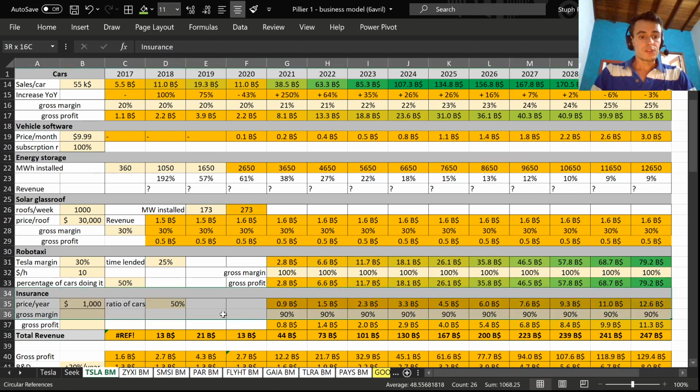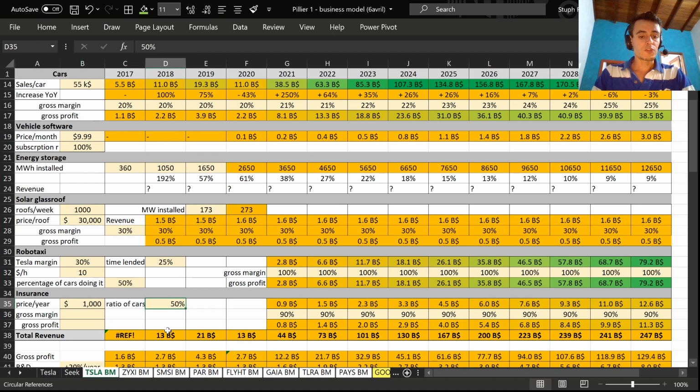Regarding the insurance, the same. I consider that 50% will subscribe to a Tesla insurance at $1,000 per year. So if I consider for each year the total fleet number, the revenue will also increase a lot, and generate also a very decent number, up to $11 billion of revenue just for the insurance.